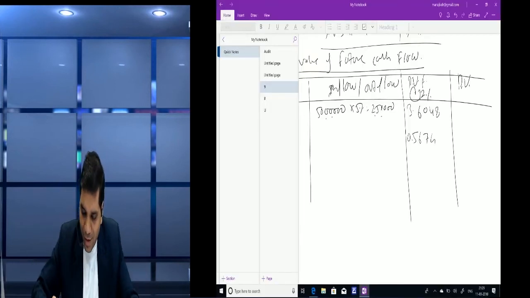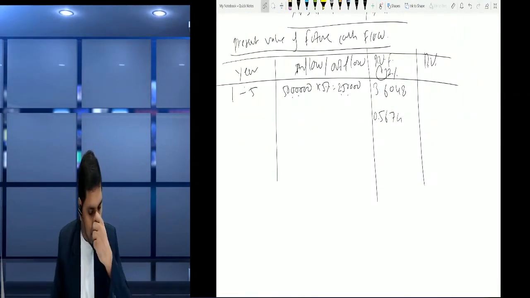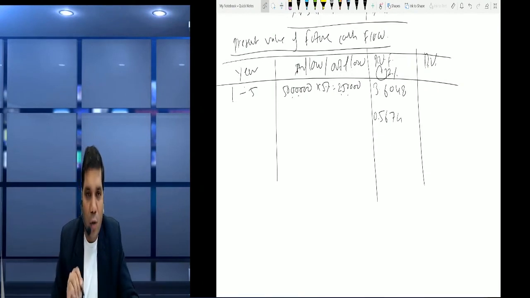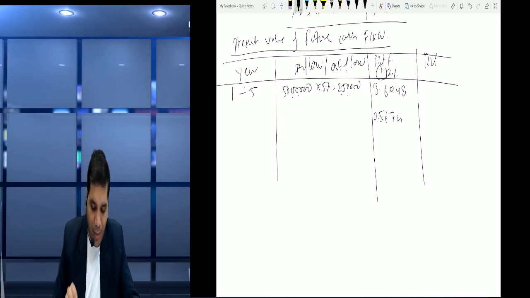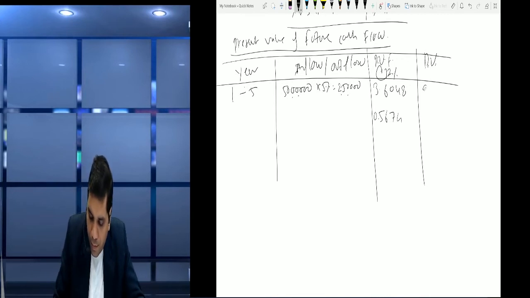Yes friends, so I have calculated. 5% interest on 50 lakh is 2,50,000, and at 12% for 5 years the cumulative present value factor is 3.6048. Then multiply by 2,50,000. It comes to 9,01,200.